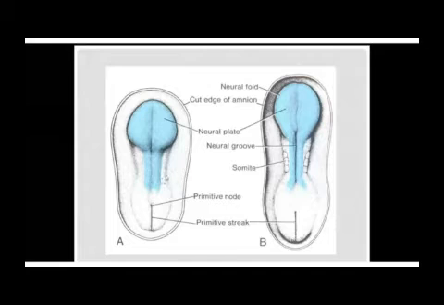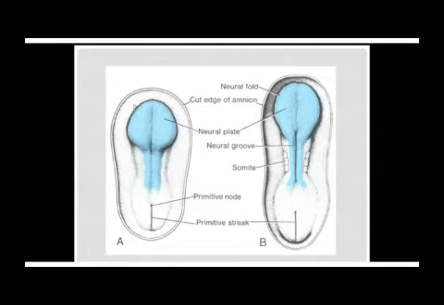So you are seeing that this midline portion of the ectoderm is becoming thick, and this thickened midline portion of the ectoderm will form what we call the neural plate, from which the neural tube or the nervous system is going to develop.